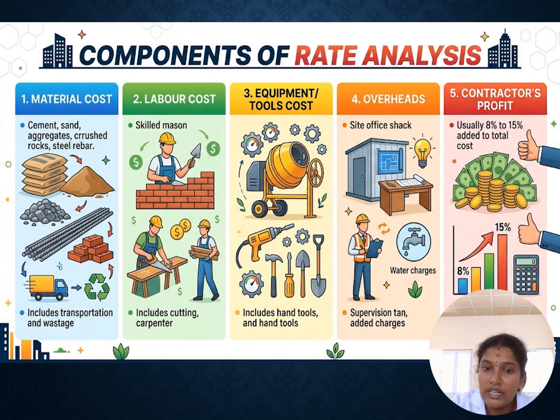So we have to know what are all the main components of the rate analysis. Each and everything depends upon categories. First one is material, another one is labor, and another one is equipment. So these are the main components: material cost, labor cost, and the total equipment and tools we are using in this construction, that cost is also included. Some overhead cost is also included after calculating the material rate and the labor. After calculation of the labor cost and the material cost, we have to include some costs, that is overhead cost and contractor profit cost. Mostly we take 10% profit for the contractor, which should be included finally in the rate analysis. We will see one by one, right?